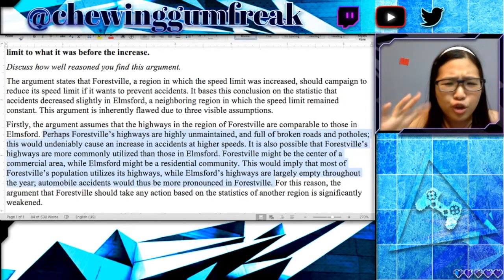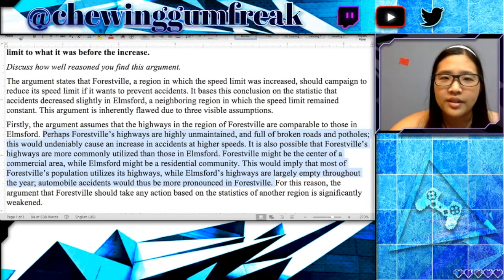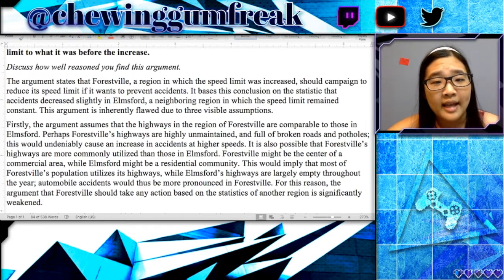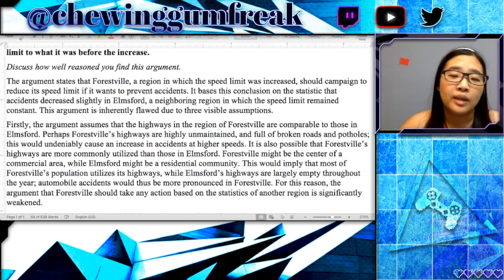about 2/3, maybe 3/4 of the paragraph is talking about details that aren't in the prompt itself. Nowhere in the prompt does it talk about broken roads, does it talk about more commonly utilized? Does it talk about being a residential community, etc., etc.? And the fact that these things could be different between the two regions is way more important than exactly what these differences are. So because of that, instead of spending 5 whole sentences out of 7 talking about what it